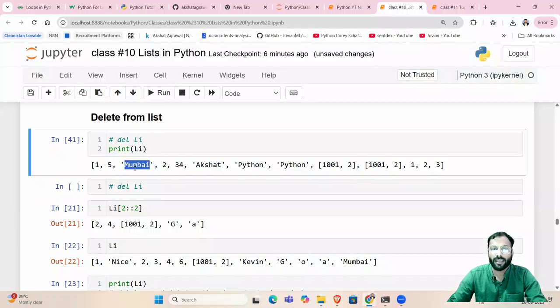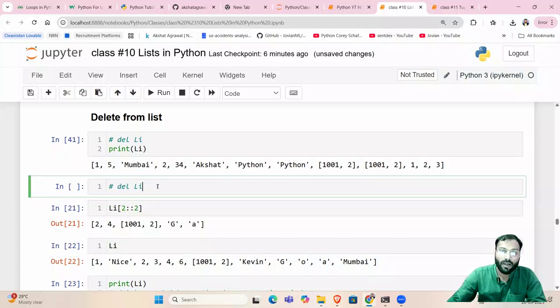To delete items from the list, we have 4 different options. First is del. Remember, if I say del li, I have not given any condition what to delete, so this will delete the whole list. But right now, I'm not going to do that. I'll show you at the last.